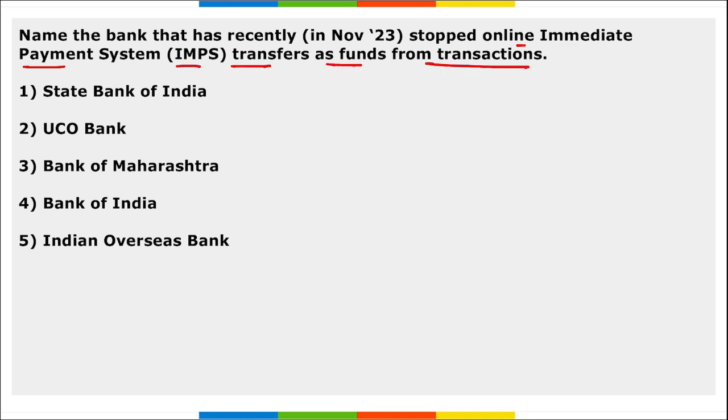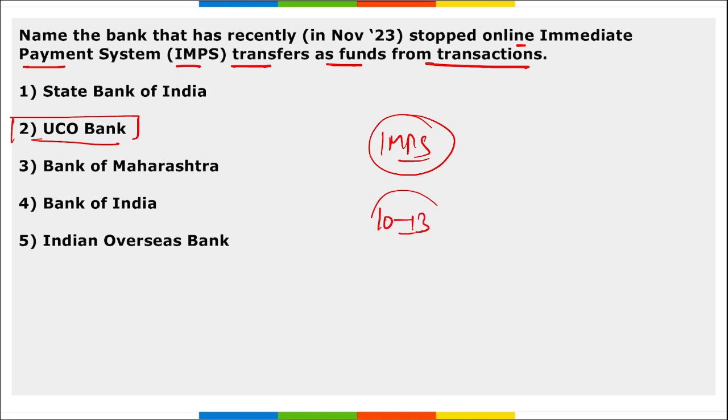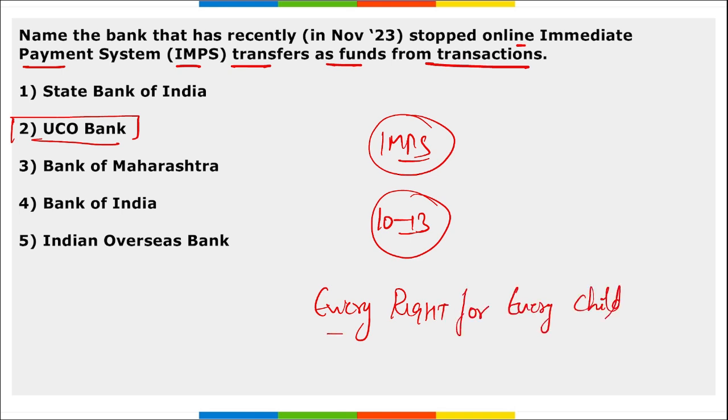Next, name the bank that recently stopped online IMPS, the immediate payment system, transfer as funds from transaction. So which bank stopped it? It was UCO Bank, right? And this incident occurred between 10th and 13th of November. Correct? Mark this. Then apart from this, tell me, every right for every child. This was launched by which government? It was launched by the UP government.